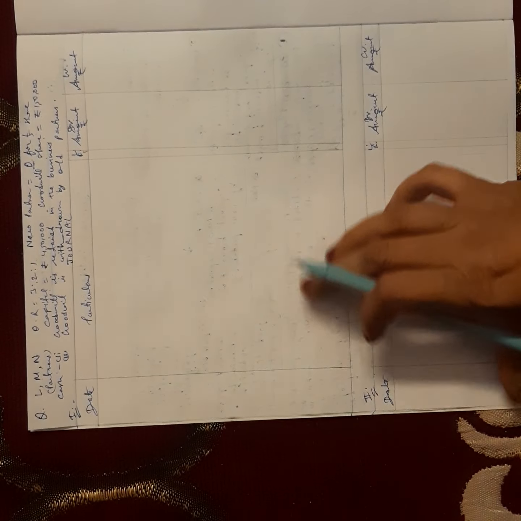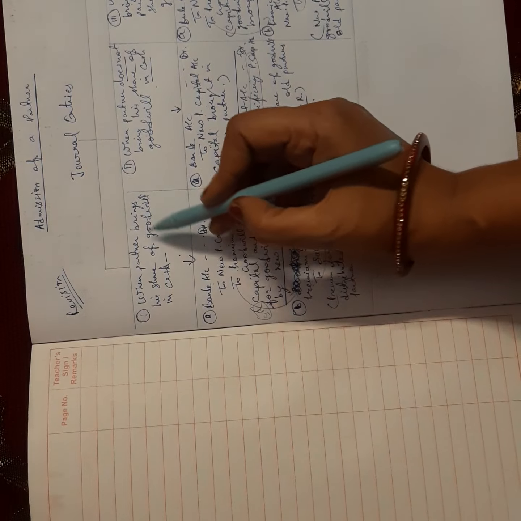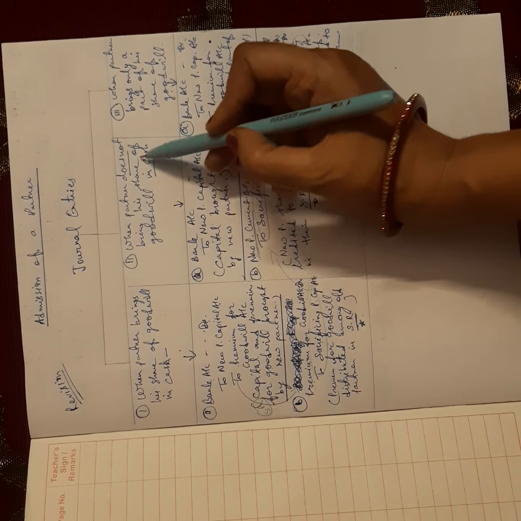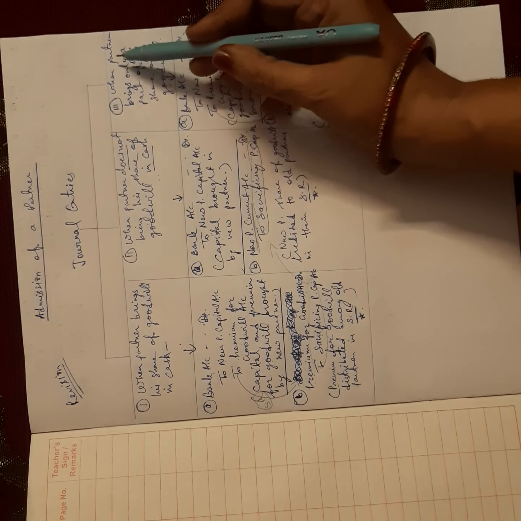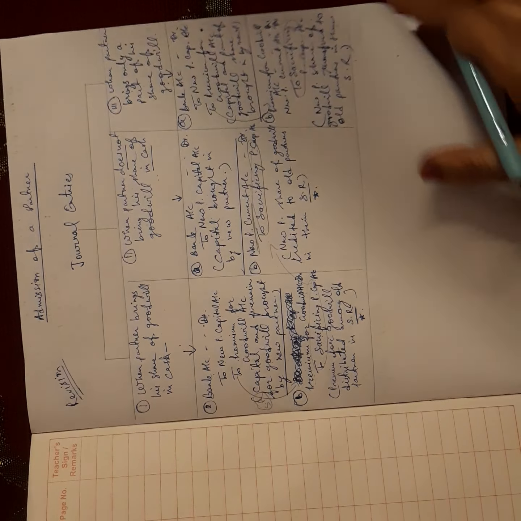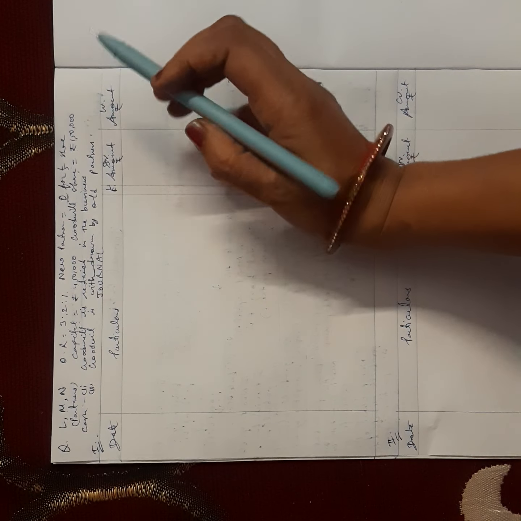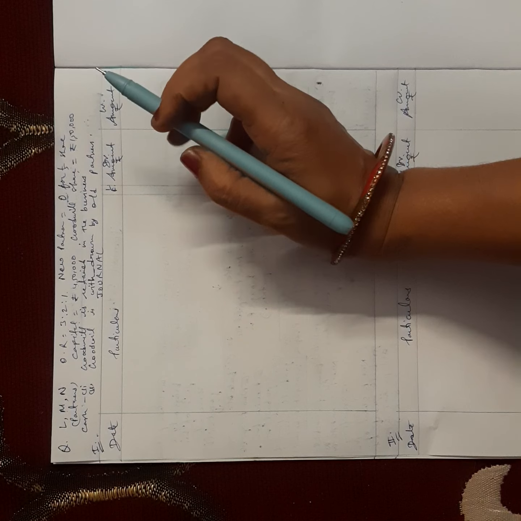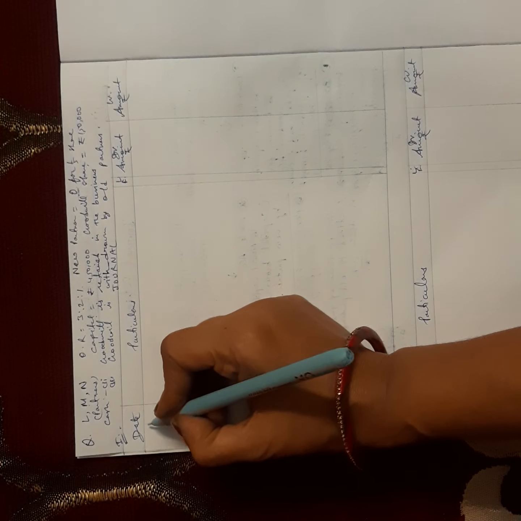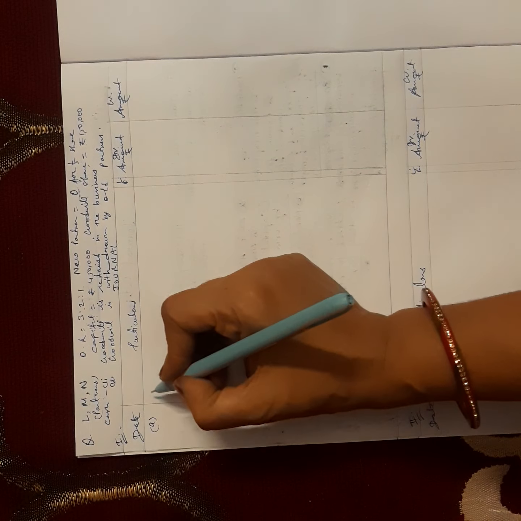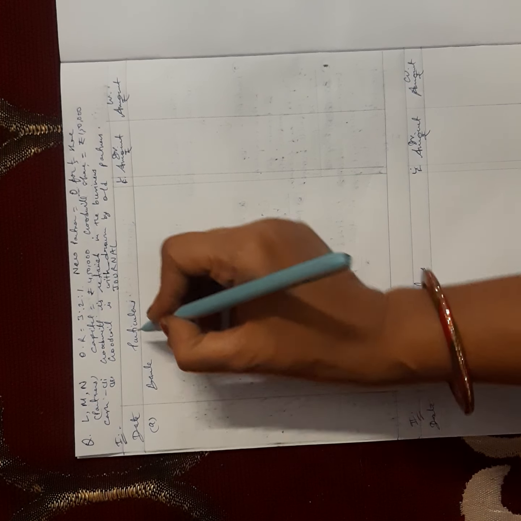We have studied three cases: when a partner brings his share of goodwill in cash, when a partner does not bring his share of goodwill in cash, and when a partner brings only a part of his share of goodwill. Here, the partner is bringing his share of 1,50,000, so the first condition applies. In the first condition, the first journal was bank account debit.